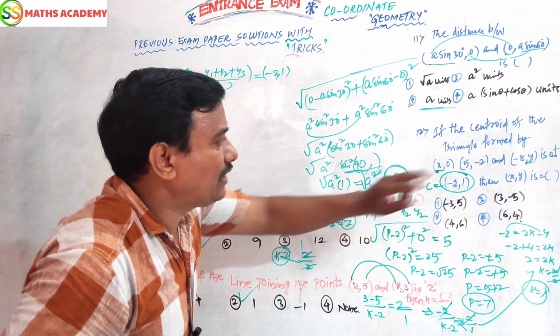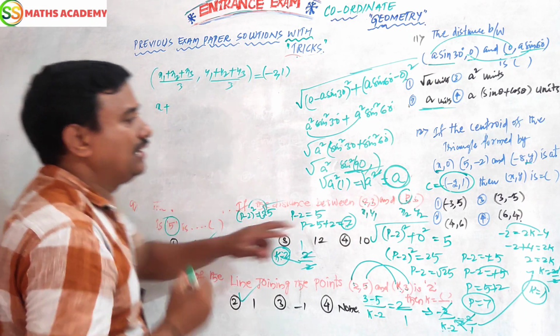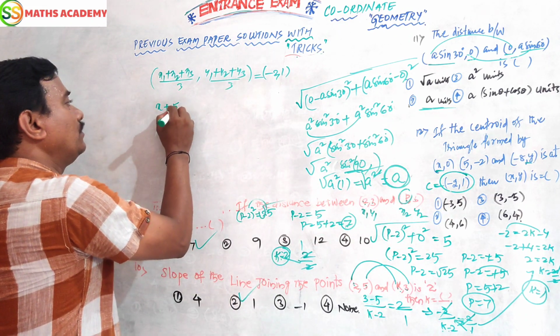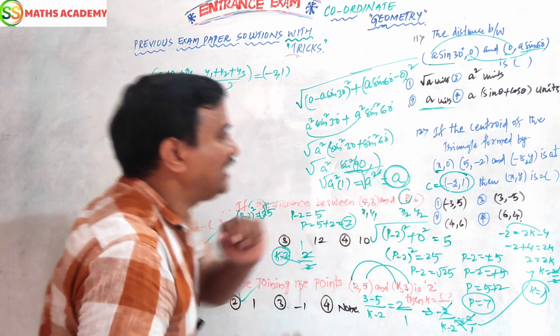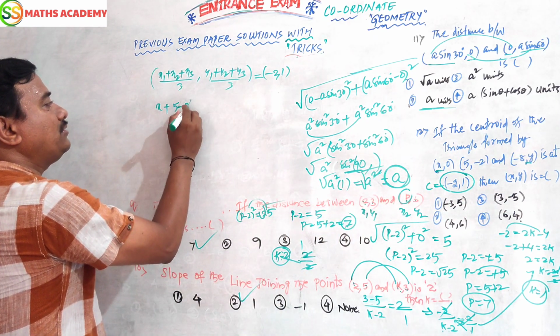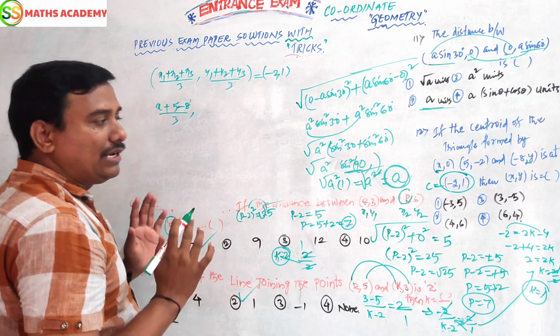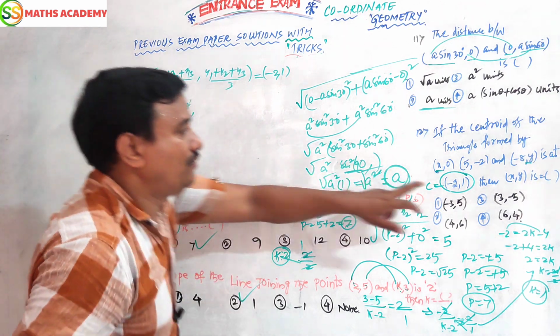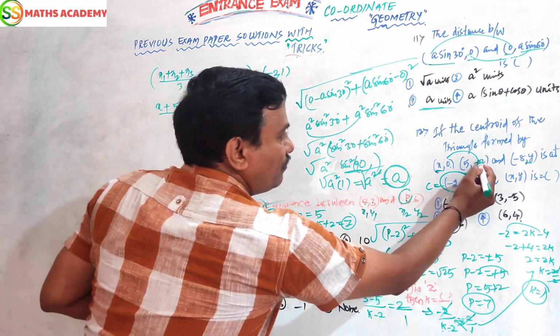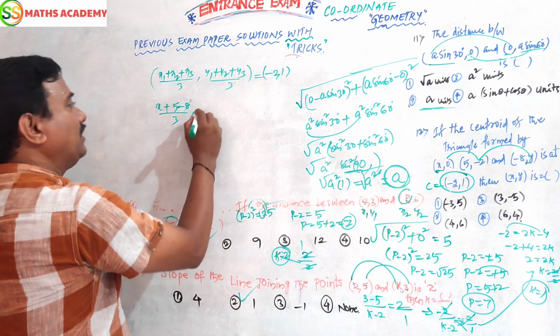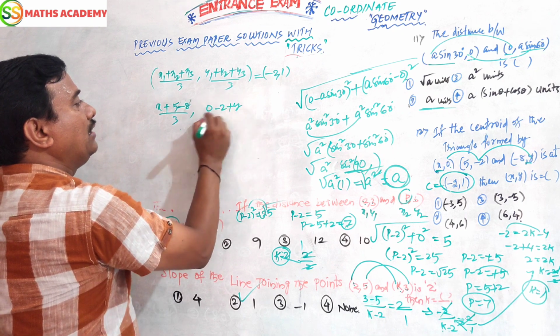Substitute: x plus 5 plus minus 8 by 3. For y: 0 plus minus 2 plus y by 3.